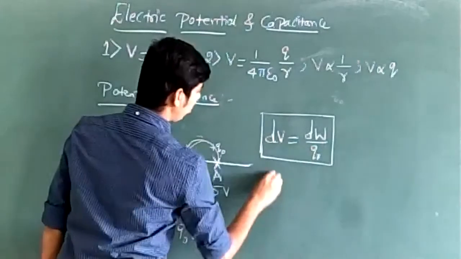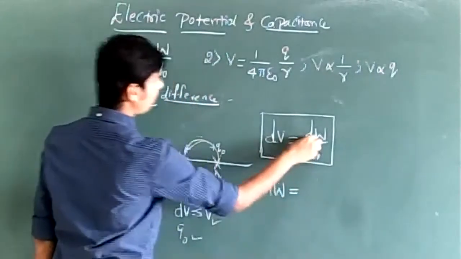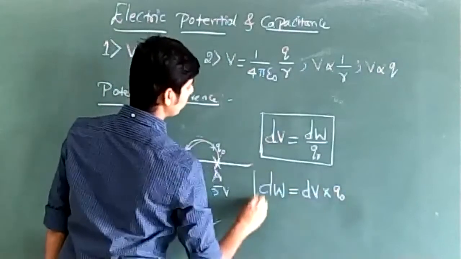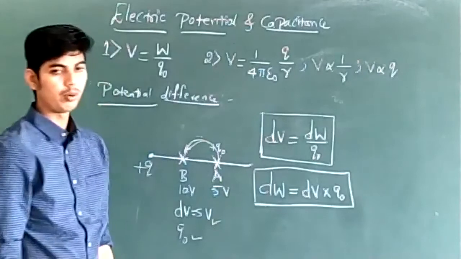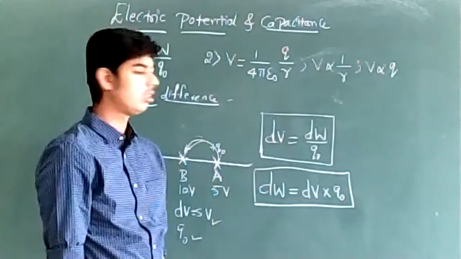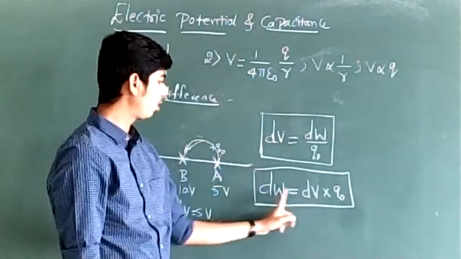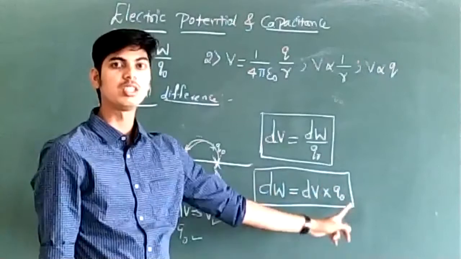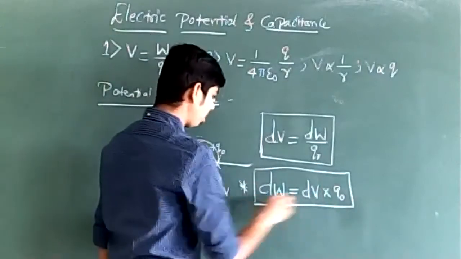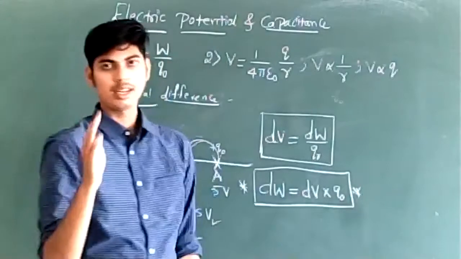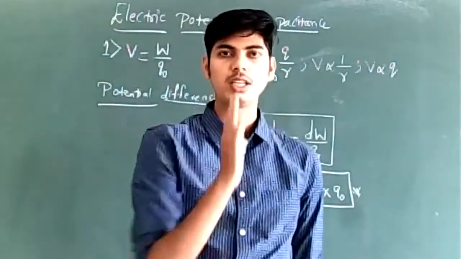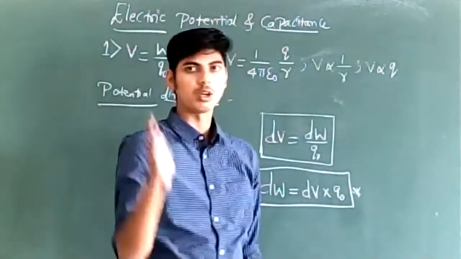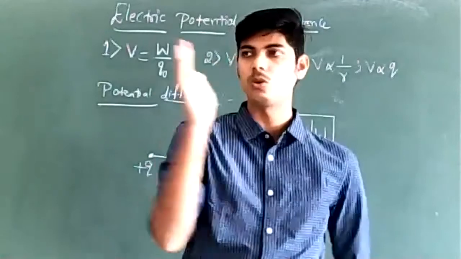Yes, that can be done. Work done to move the charge from one point to another point, dW, is equal to dV into Q0. Work done to move a charge from one point to another point in the electric field is dV into Q0. Work done is equal to potential difference into charge. Remember this relationship. See from which point to which point the test charge is moving: from A to B.